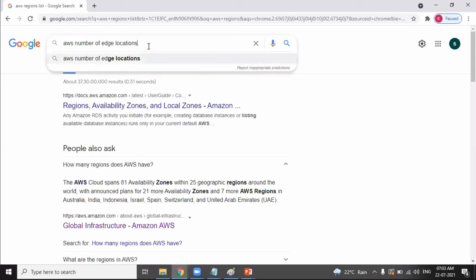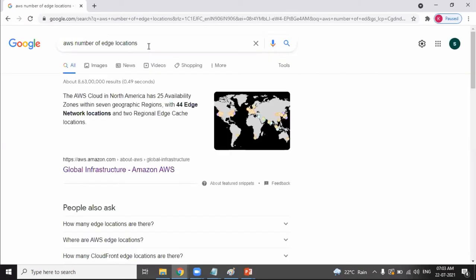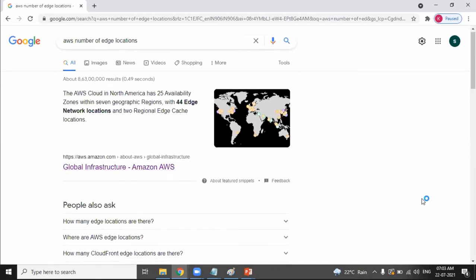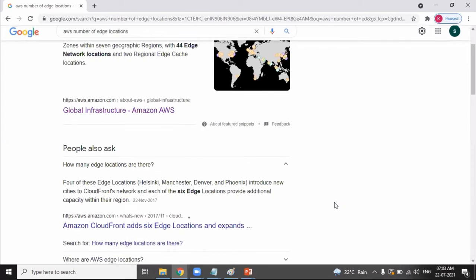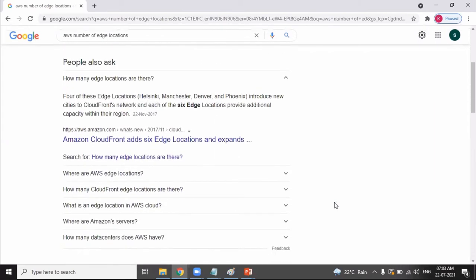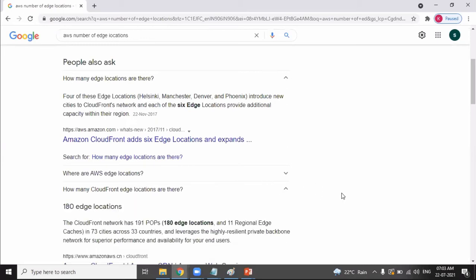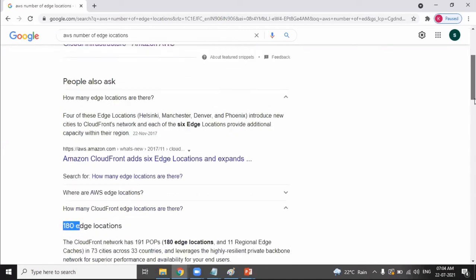The number of edge locations is 180. 180 edge locations.